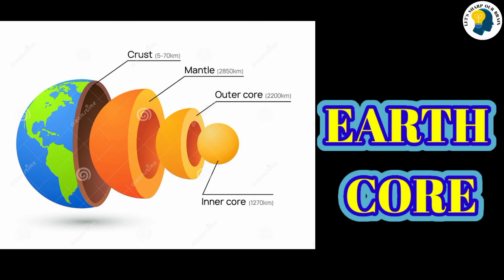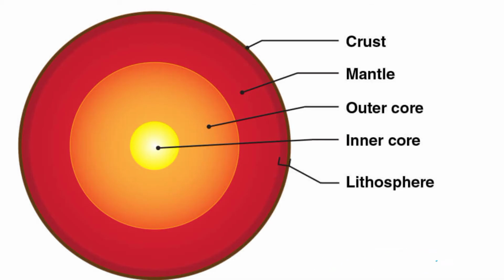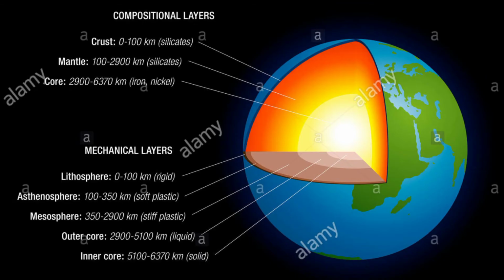Earth's inner core is the innermost geologic layer of the planet Earth, and primarily a solid body with a radius of 1,200 km, that is 760 miles, which is about 20% of Earth's radius or 70% of the moon's radius. The inner core is believed to be composed of an iron-nickel alloy with some other metals.